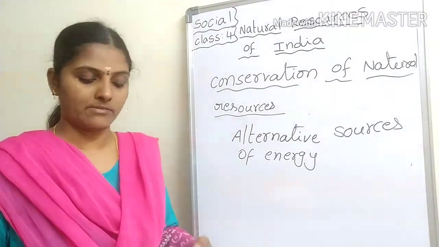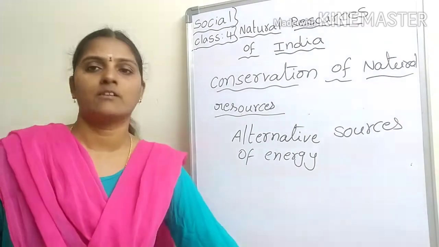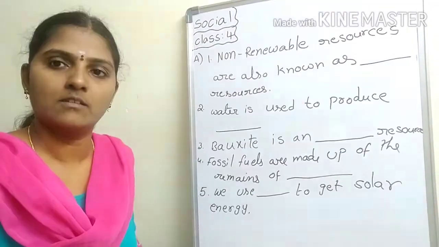Next, fill in the blanks with correct answers.